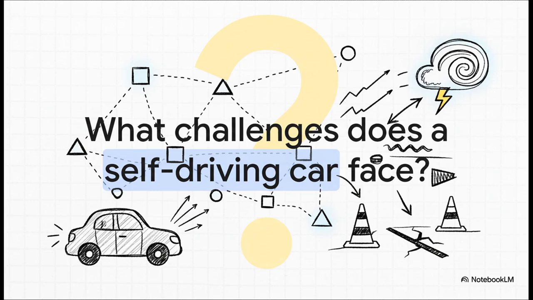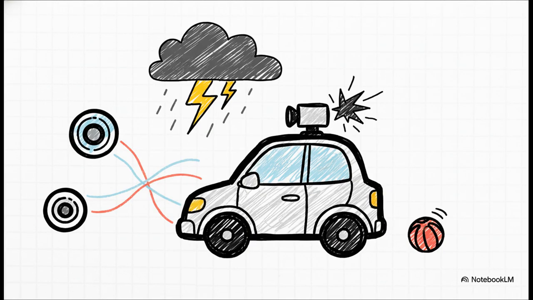And there's no better example of this than a self-driving car. I mean, it's the perfect case study. You've got an AI agent making life or death decisions in a world that is anything but perfect. So what kind of real-world challenges are we actually talking about here? Well, for starters, a car's sensors are never going to be flawless. There's always going to be some level of noise. You might have one sensor saying the road curves left, while another one says it goes right. And then you have the truly random stuff, right? A sudden rainstorm, a piece of trash hitting a camera, or a kid's ball suddenly bouncing into the street. The AI can't just freeze every time there's a tiny hiccup. It has to make a rational call.